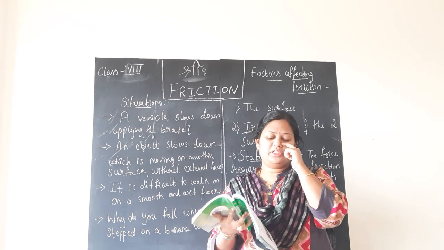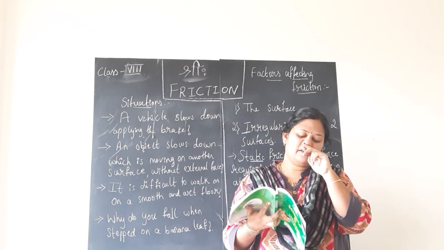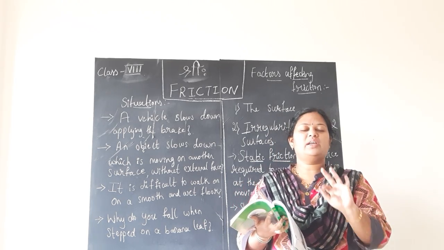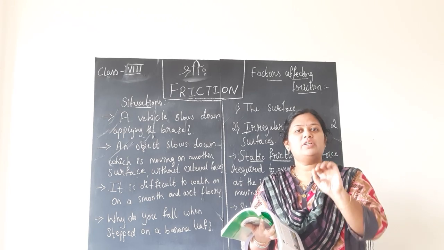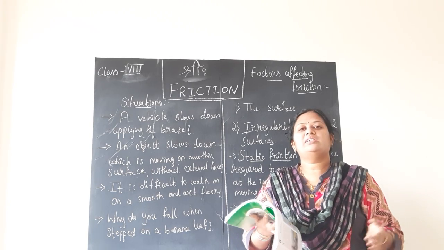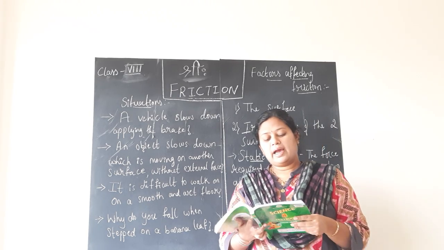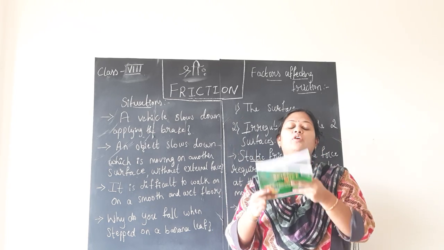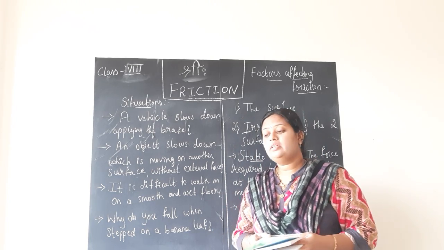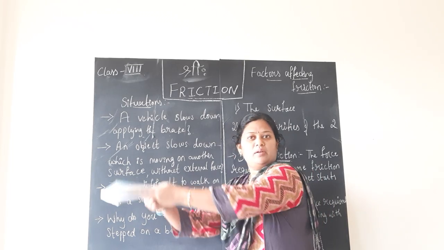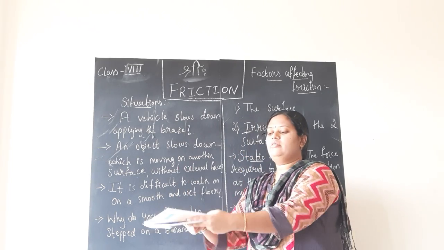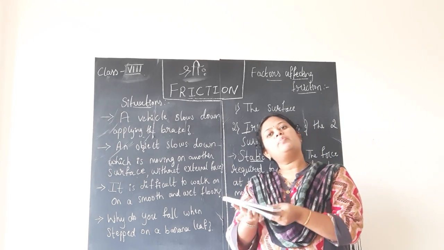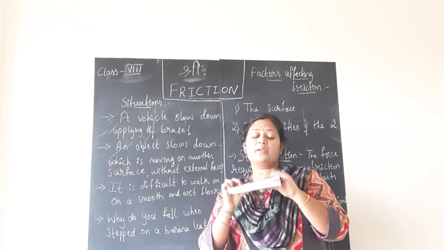So what situation they are giving you here, children, in this activity? You can try almost all the activities given here, children. They are very interesting and very simple, so that you can perform them at home with the things available. Activity 8.1 says, if you just push a book on the floor, what will happen? The book will move. Will it keep on moving? No, it will come to rest after moving a certain distance. Why? Because the frictional force is opposing the motion of the book.